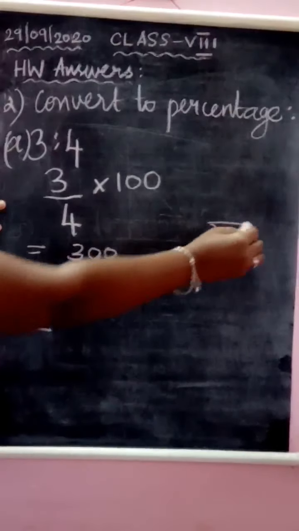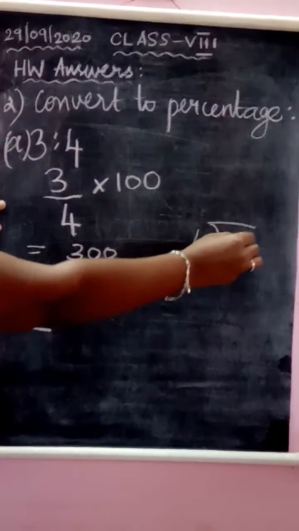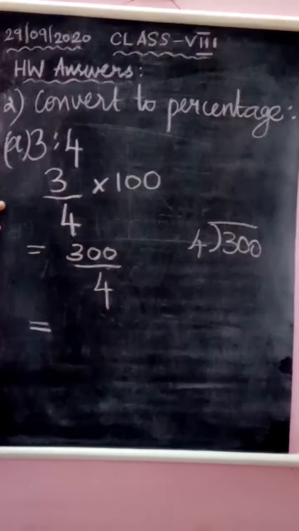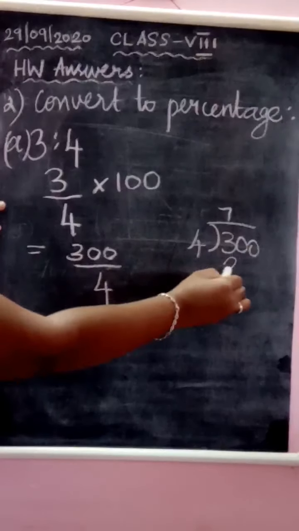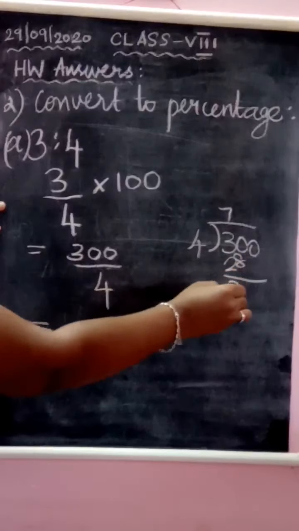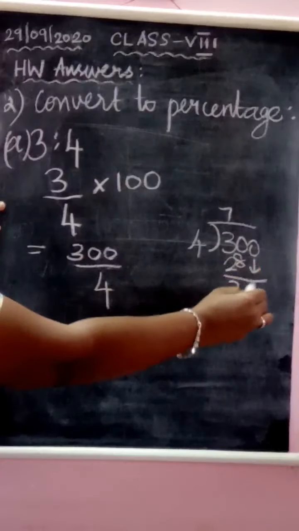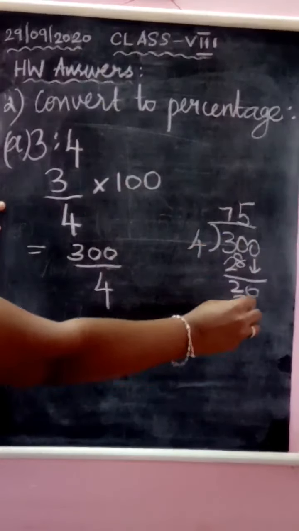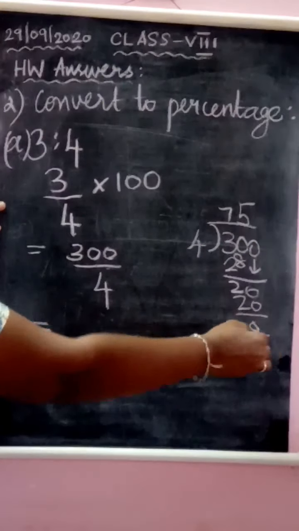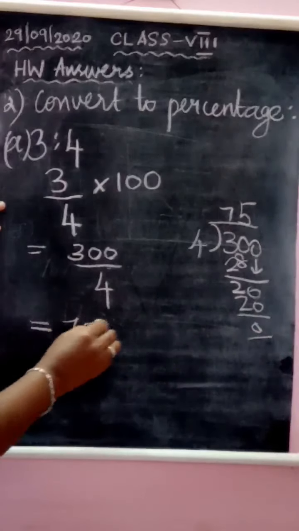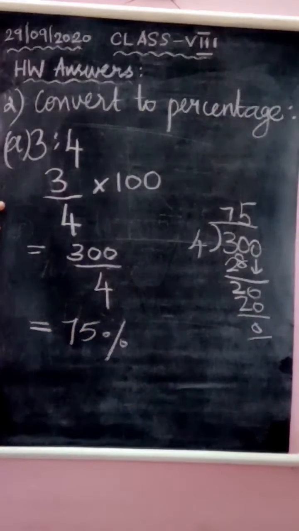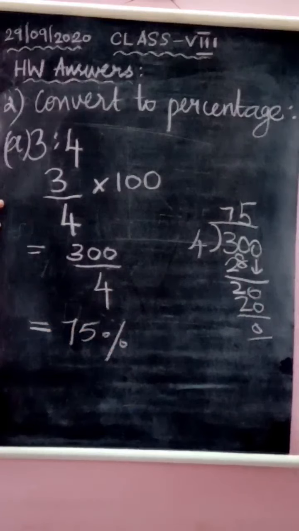Divide and see. 4 is here, 300 is here. Okay, so 4 sevens are 28. 2 remaining, bring down 0. 4 fives are 20. Okay, so how many percentage? 75%. Is it clear? So this is how you will convert a given ratio to percentage.